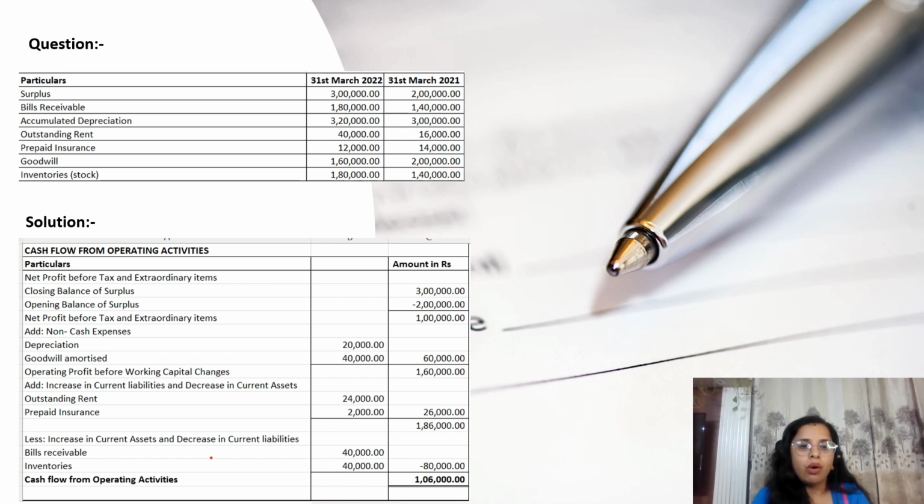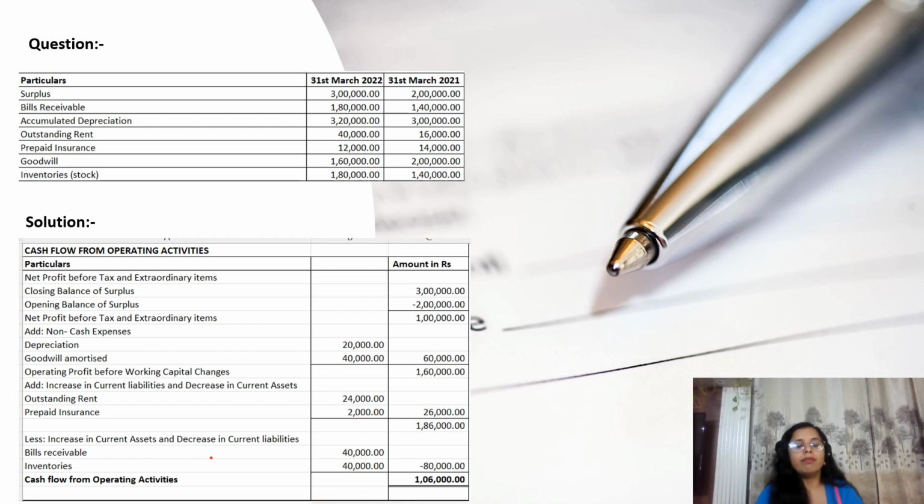Prepaid insurance we have done, goodwill already done, inventories. Inventory we'll check, it is increased, so that means current assets also increased. Then we will also subtract this, means we will show it in the side where we have written less increase in current assets. So then our answer would be 1,06,000 cash flow from operating activities.